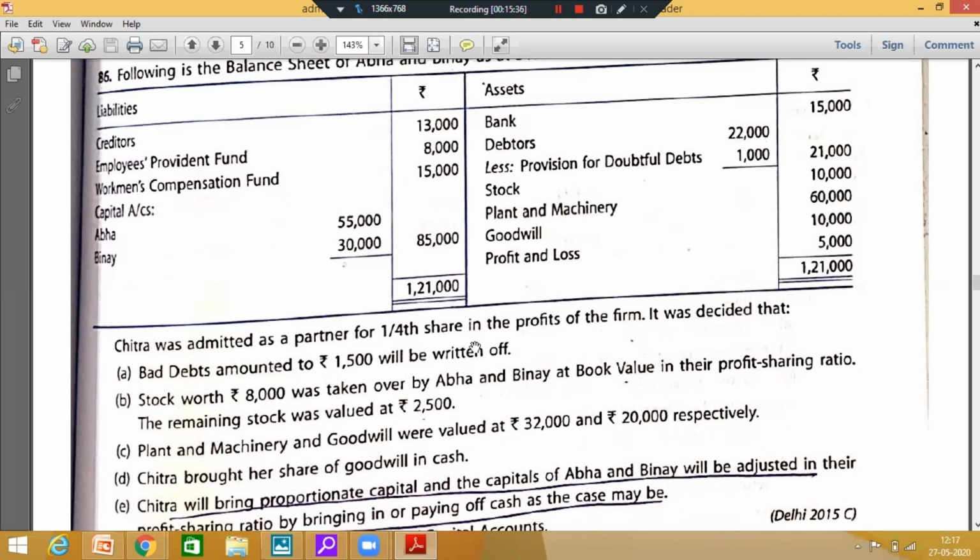There's a provision for 1000 and my bad debts are 1500. I want 2 journal entries, not one. If you remember only one journal entry, there are chances that you might commit a mistake in the paper. Yes, very good. Harshit, good. No, the second entry is not correct, Harshit. Just check the second entry. Aman, the first entry is correct. I want the second entry also.